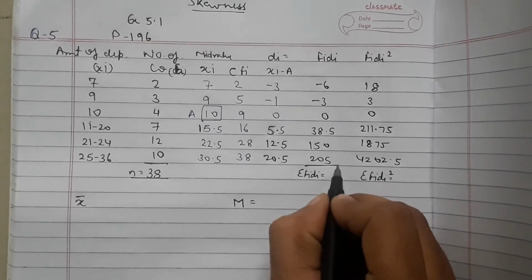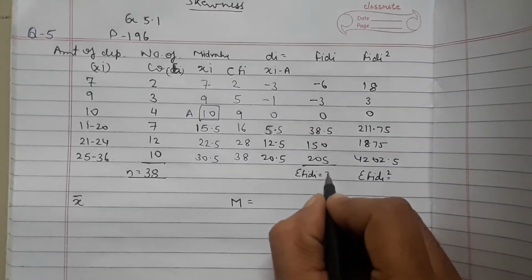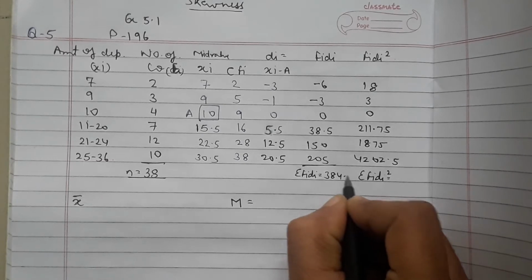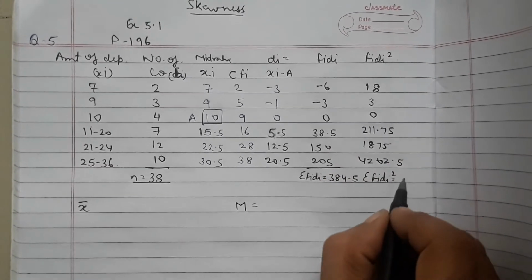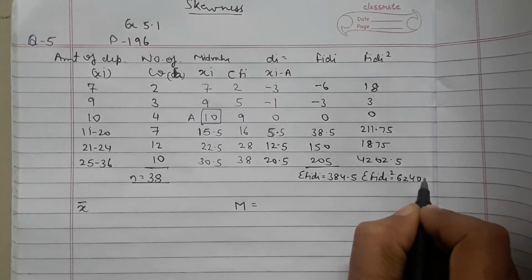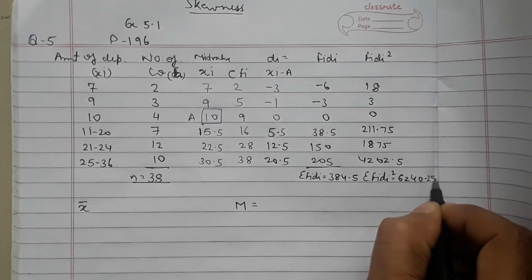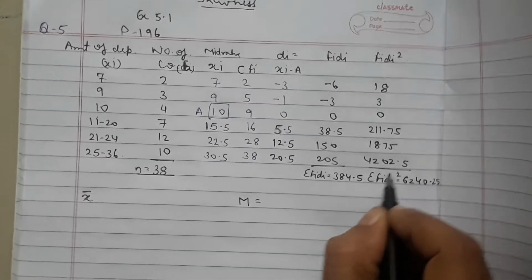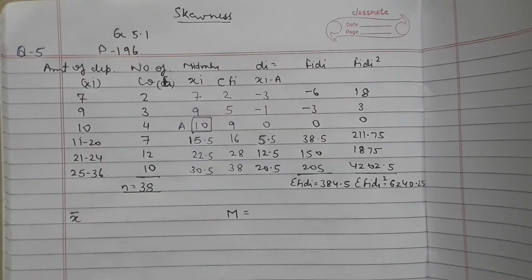Now taking the sum of fidi, we have got 384.5, and the summation of fidi square we have got 6240.25. This is the table we have solved.